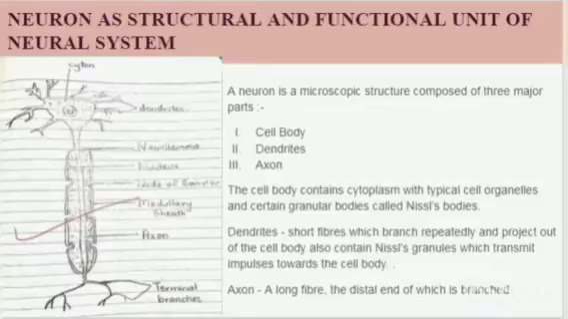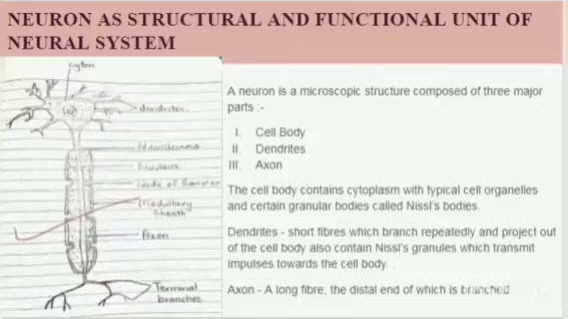If to talk about the neuron, it is the structural and functional unit of the neural system, and it is also a microscopic structure composed of three major parts, which are the cell body, dendrites, and axon. The cell body contains cytoplasm with cell organelles and certain granular bodies called Nissl's granules.